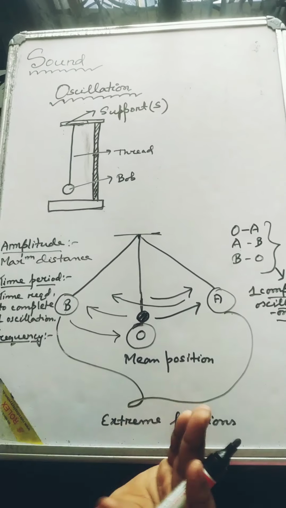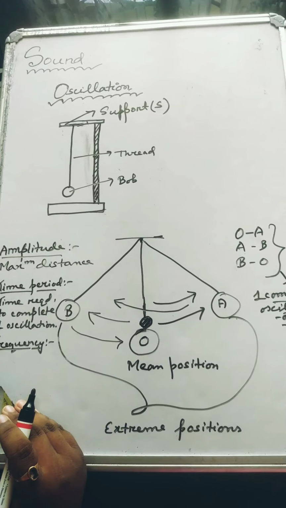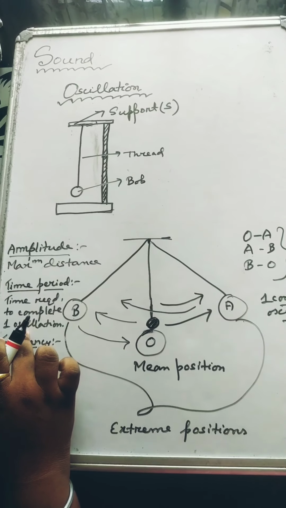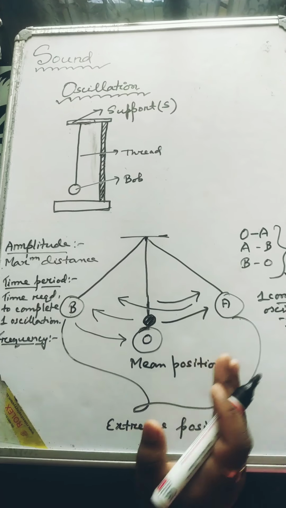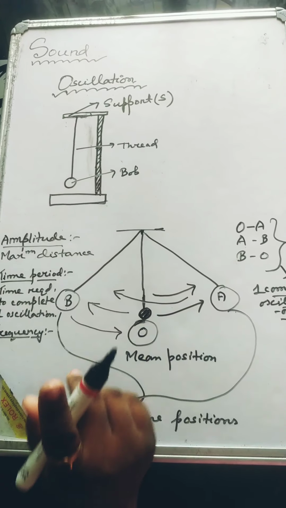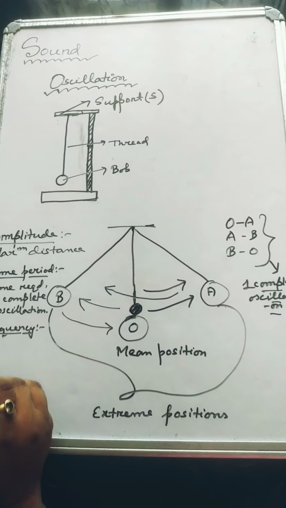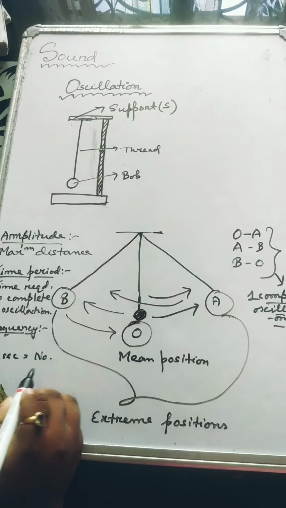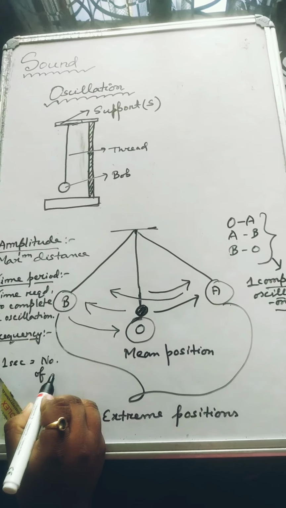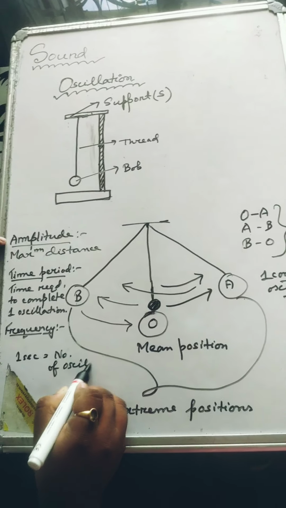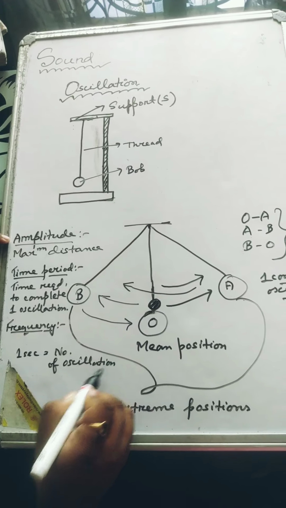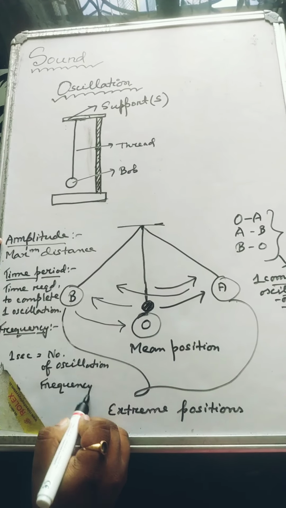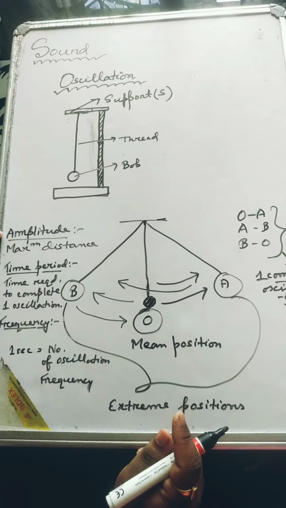Frequency means number of repetitions, right? We have discussed time period. Now frequency is the number of oscillations or the number of repetitions in 1 second. That means in 1 second, the number of oscillations that took place is the frequency.